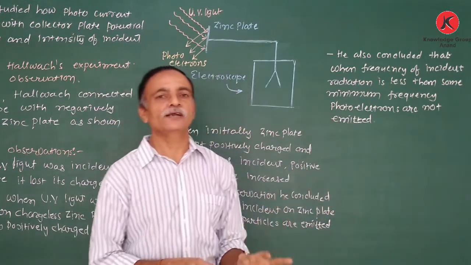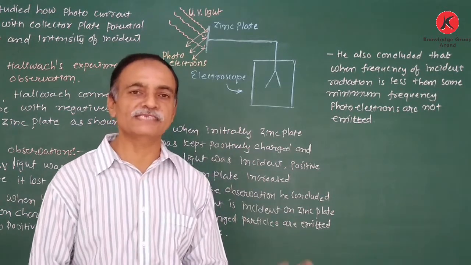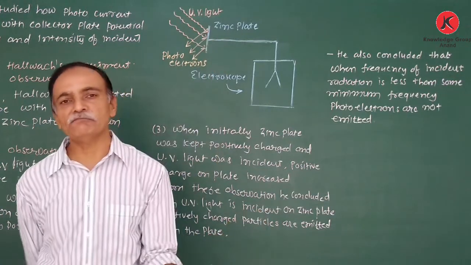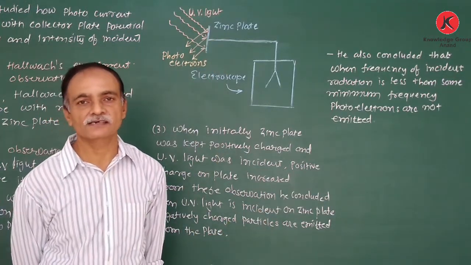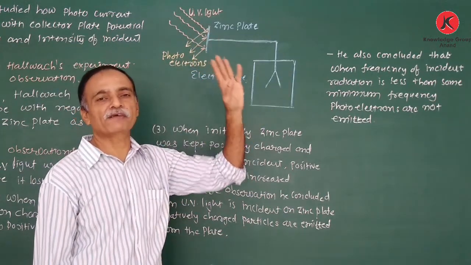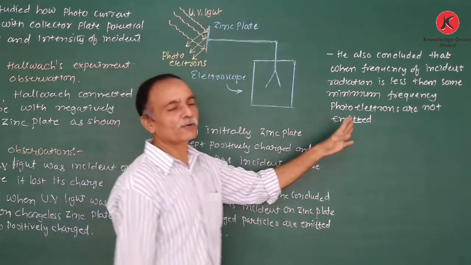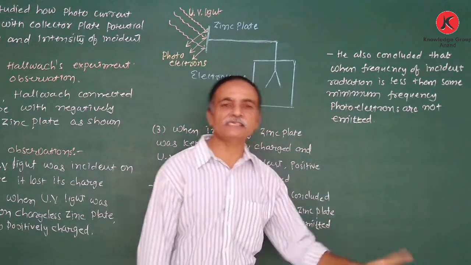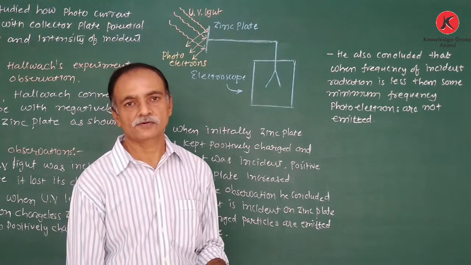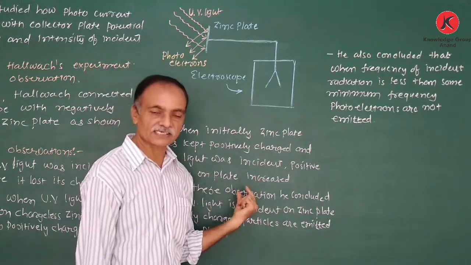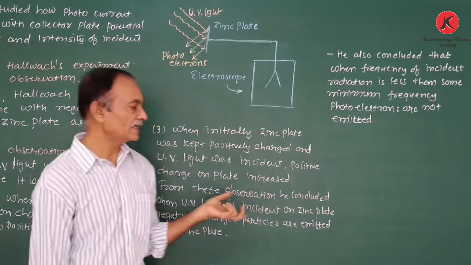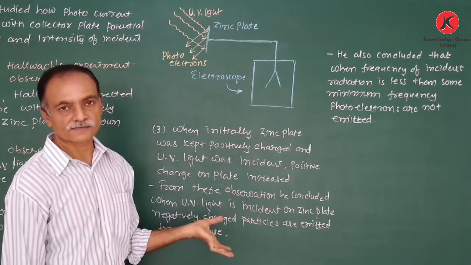It shows that to emit electrons from the zinc plate or the metallic surface, light with a sufficient minimum frequency is required. If the frequency is less than this minimum frequency, in that case the photoelectrons are not emitted. That means the photoelectric effect is not observed. So that is Hallwachs' observation from the experiment in three different cases, and its two conclusions.